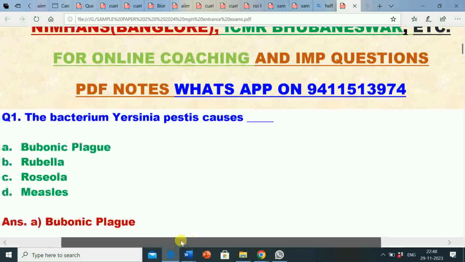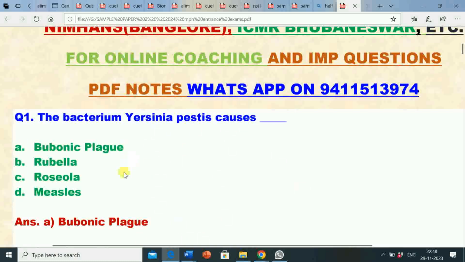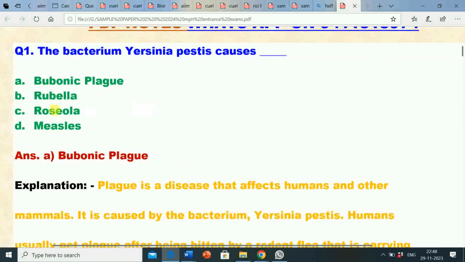Here first question is, the bacterium Yersinia pestis causes. The bacterium Yersinia pestis causes option A bubonic plague, option B rubella, option C rosella, option D measles. Correct answer is option A bubonic plague. So bacterium Yersinia pestis causes bubonic plague.